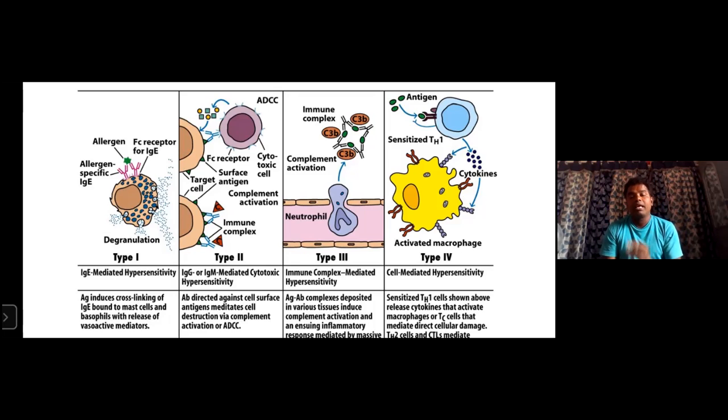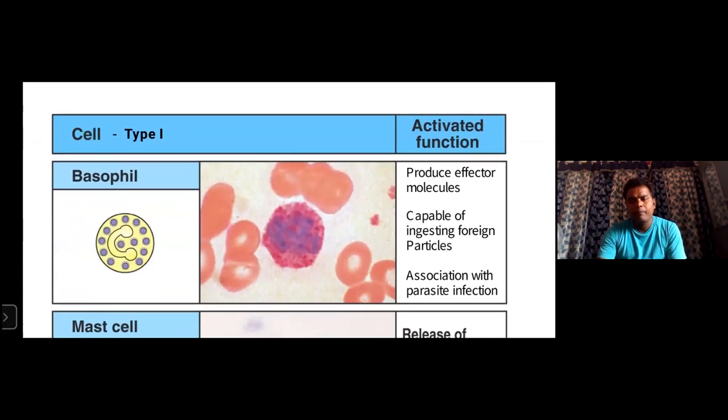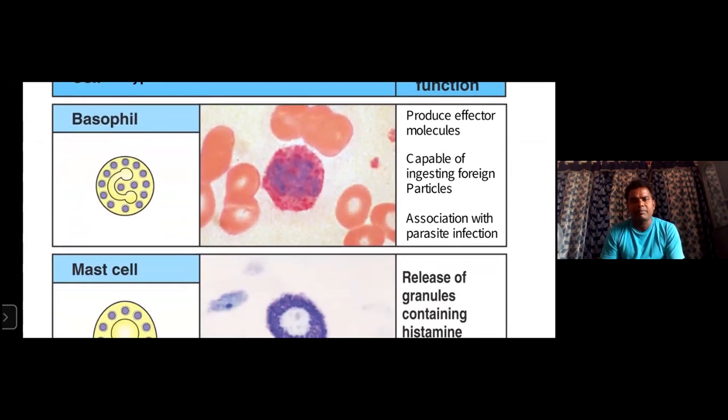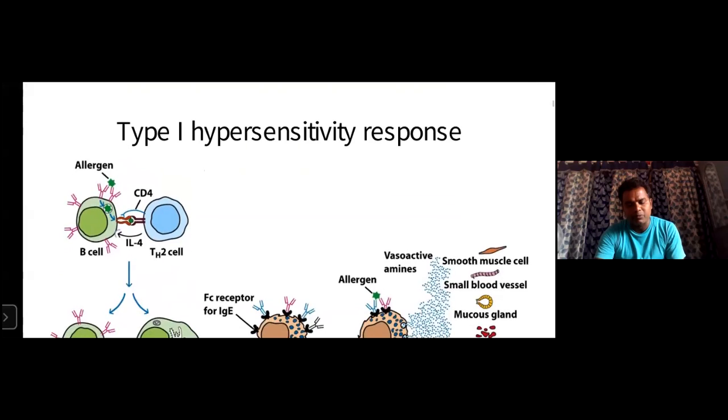You know very well, like dust particles, chemical substances like chilies, different chemical substances which enter our body or are about to give more reactions. That is type 1. We are going to see type 1. For example, basophils and mast cells are responsible for these degranulation and granulation reactions. Here, what happened in the type 1 response?